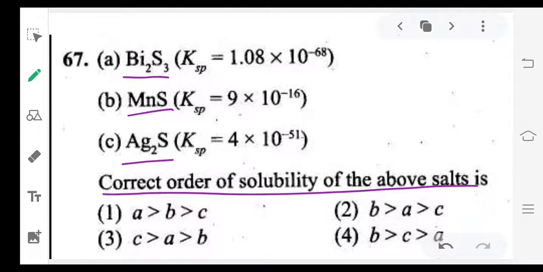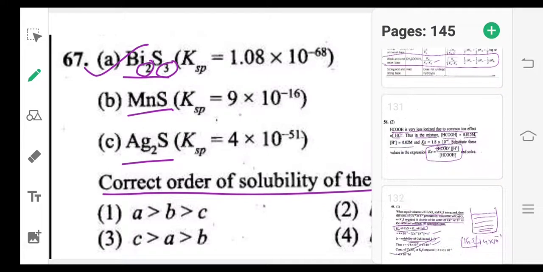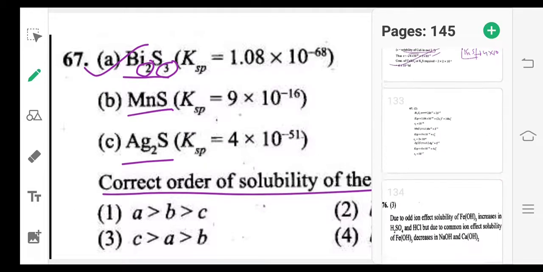So apply the relation. Here x in the first case, Ba₂S₃, means x value is 2 and y value is 3. So we have the formula x power x, y power y, S power x plus y. If you apply that formula, you can calculate the S value. If you calculate S values for all the salts, then you can decide which is more soluble and which is less soluble. The one having the more S value is more soluble.